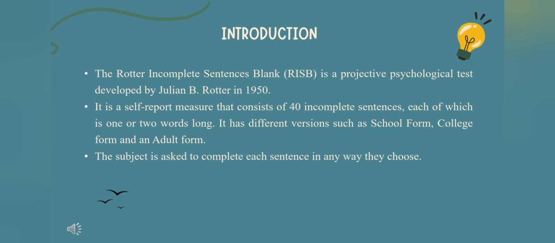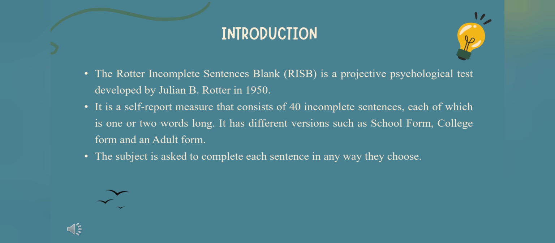The Rotter Incomplete Sentences Blank (RISB) is a projective psychological test developed by Julian B. Rotter in 1950. This projective test was developed to assess an individual's personality, thoughts, and emotions through sentence completion. By analyzing the responses, psychologists can gain deeper insights into a person's inner experiences and emotional state.